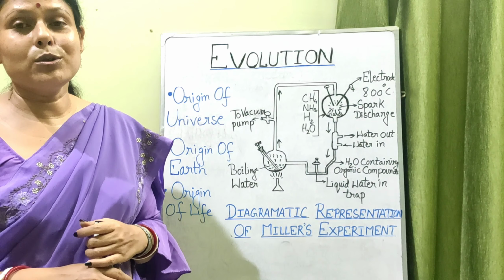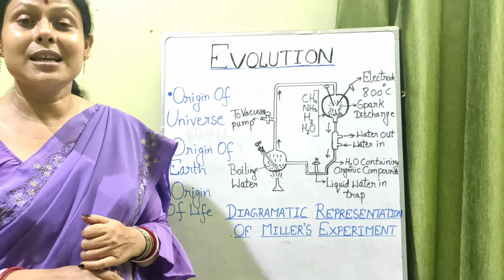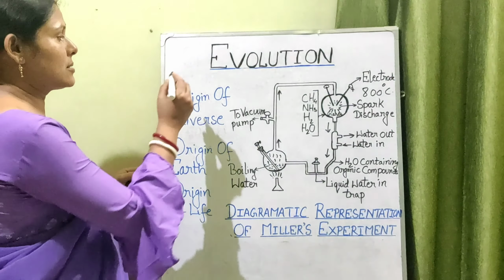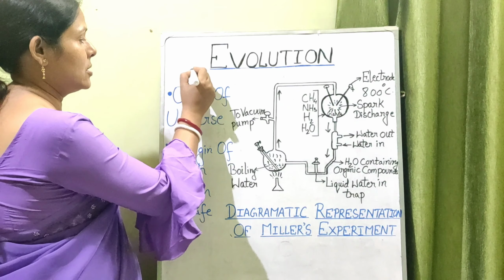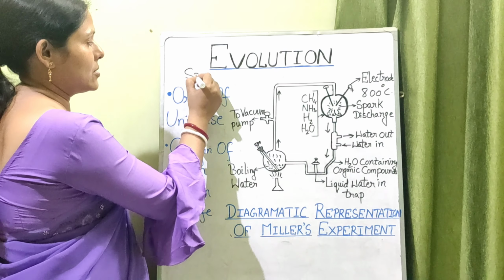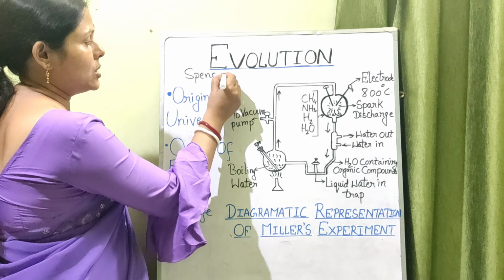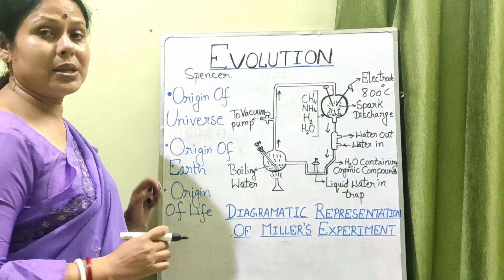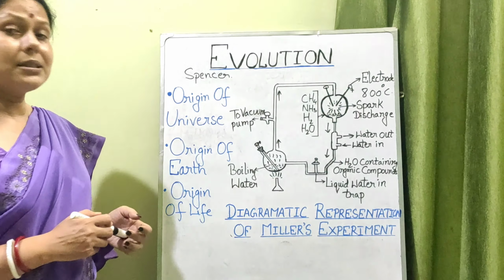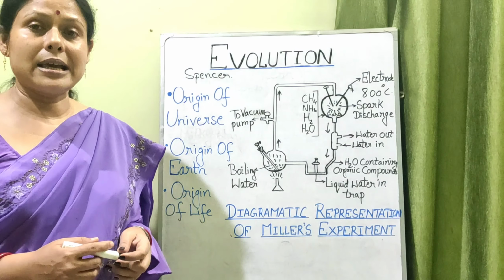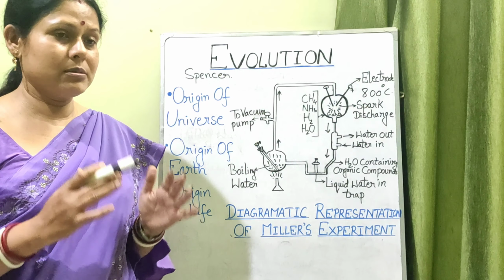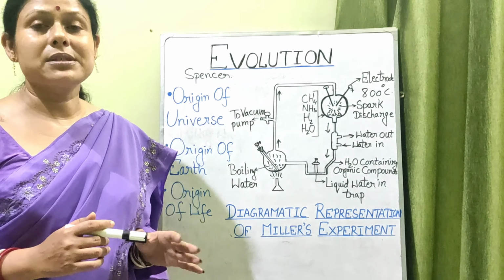Now this term evolution was coined by a scientist. The name of that scientist was Herbert Spencer. So we will name it as Spencer. He was the scientist who coined this term evolution. Okay. Now the topic of evolution in your NCERT has been studied under various subsections.